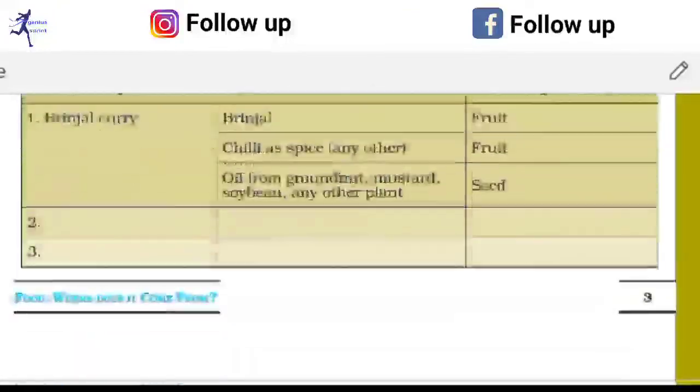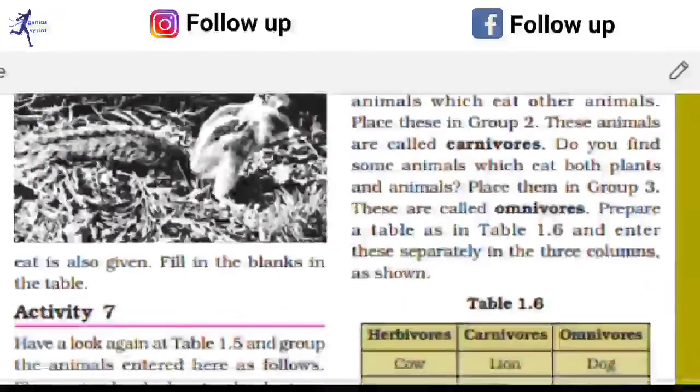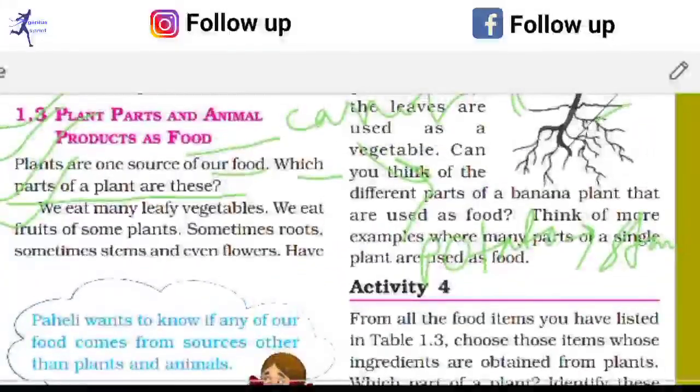Now for the next session, I will take another session to finish this chapter, as it is a long chapter. So today up to this point I have discussed.